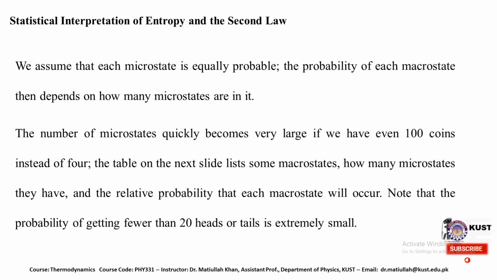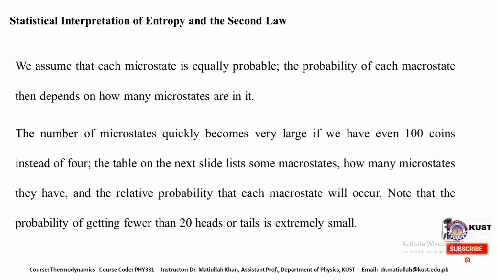When we assume that each microstate is equally probable, then the probability of each macrostate depends on how many microstates there are. According to the postulate of probability, all microstates of a process are equally probable.